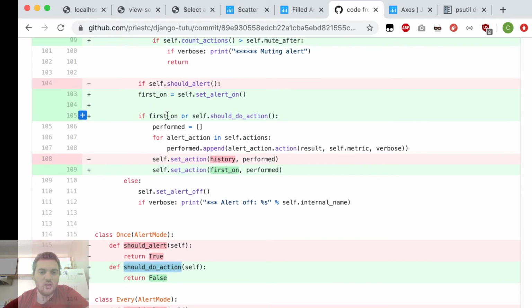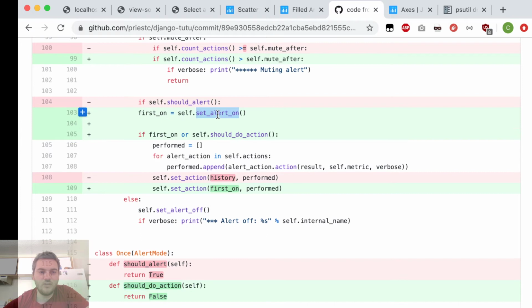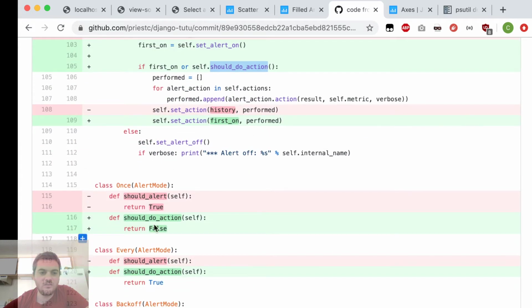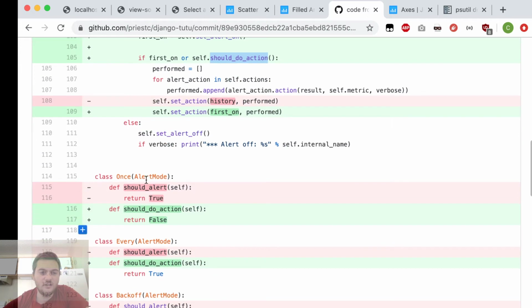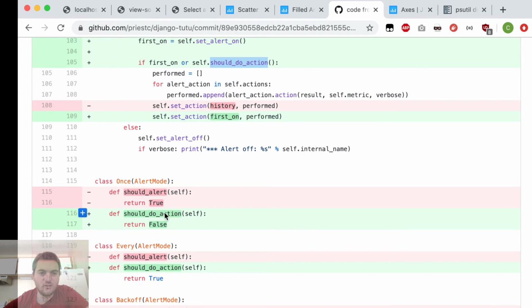So now if it's the first time the alert went on, we just automatically do the actions, and we don't even bother with this should do action. That means these methods only get called on the second, third, fourth, fifth, and so on times that the alert happens. They don't get called on the first alert, and that just makes it simpler, so we don't have to deal with as many corner cases.